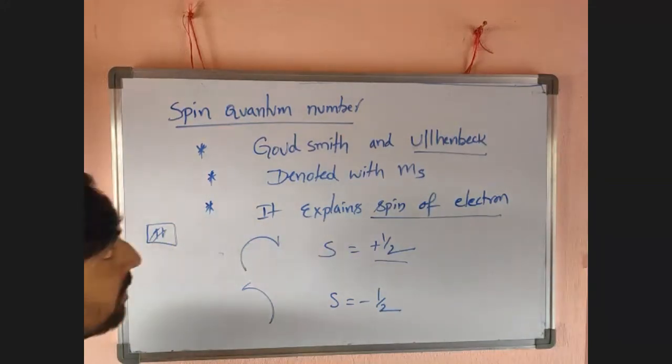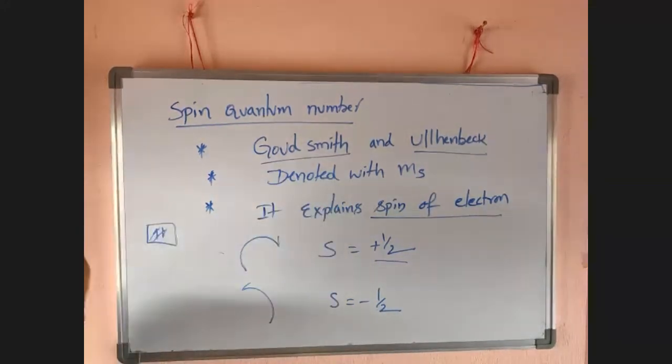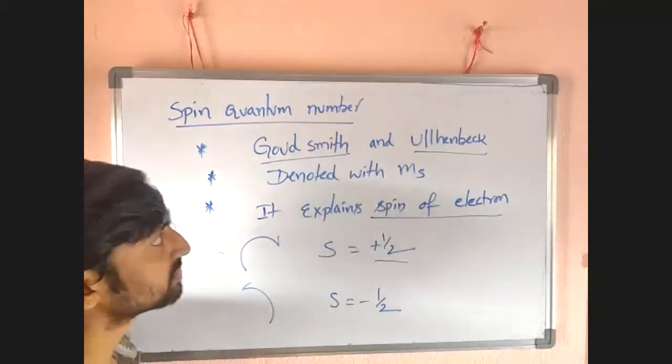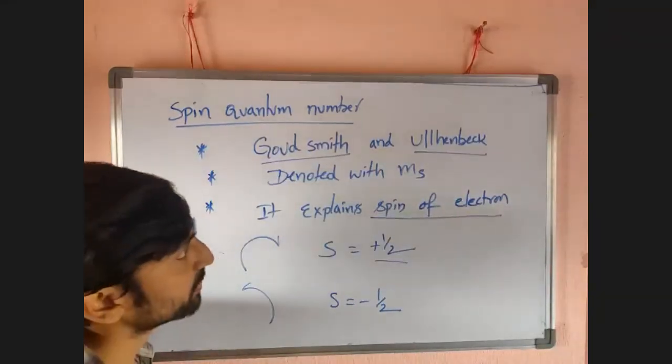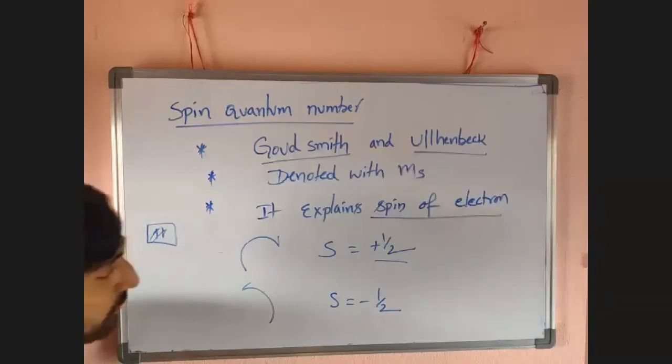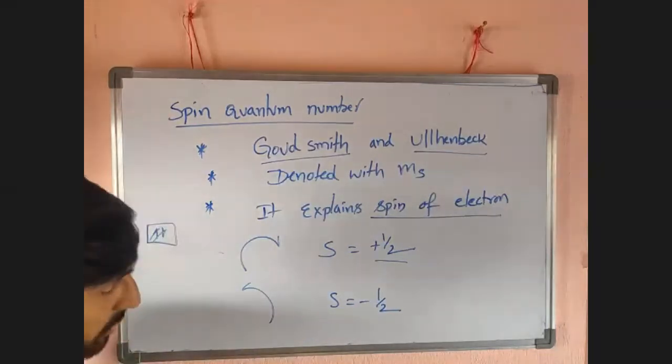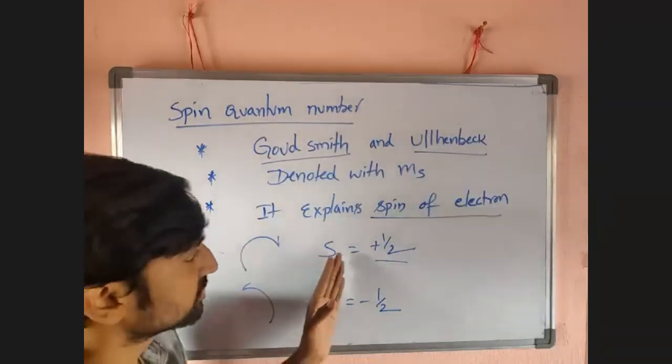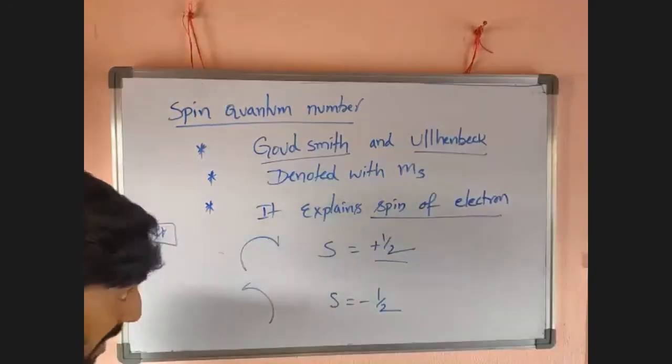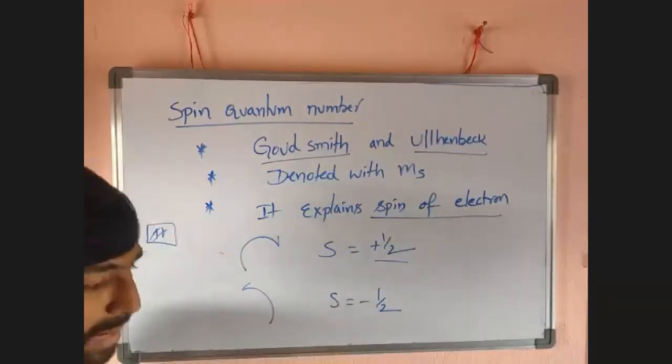Spin quantum number was proposed by Goudsmit and Uhlenbeck. It is denoted with MS. It explains the spin of the electron, and if the electron rotates clockwise, then MS is denoted with plus half. If it is anti-clockwise, it is denoted with minus half, guys.